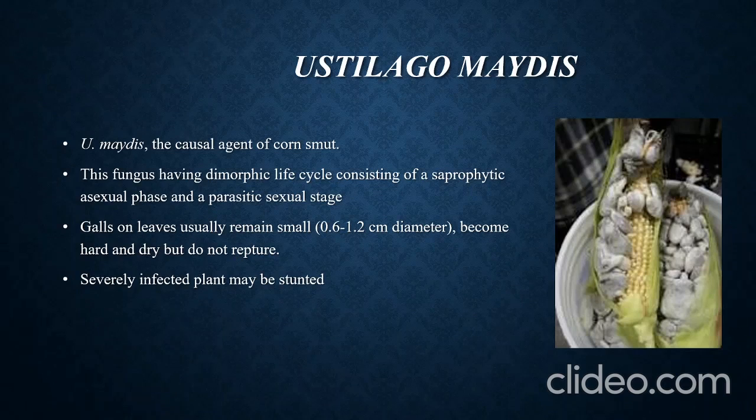Here the main symptom is gall formation. Gall means a tumor-like structure having a 0.6 to 1.2 centimeter diameter, which becomes dry and hard, but it does not rupture. Severely infected plants may be stunted, their growth stunted due to this infection.